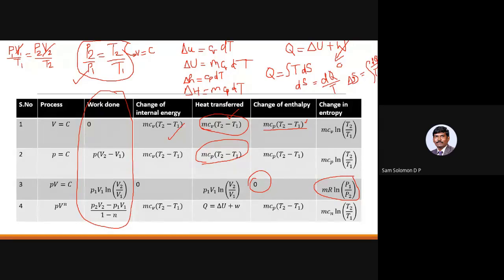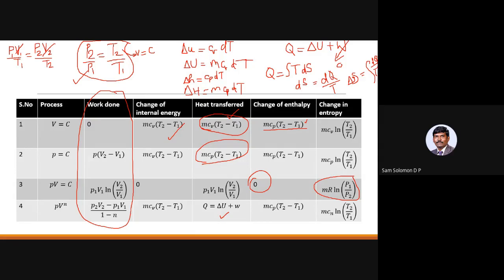Okay, and just like the isothermal process, here also for the polytropic process, your work done is P2 V2 minus P1 V1 divided by 1 minus n. Okay, and your change in internal energy is mCv times T2 minus T1. So for your Q, you should use the first law of thermodynamics. You have to add the work done and the internal energy, and then you will be able to get the value of heat transfer. That is the only way by which you can get it here. There is no specific or different formula available for an isentropic process or a polytropic process.